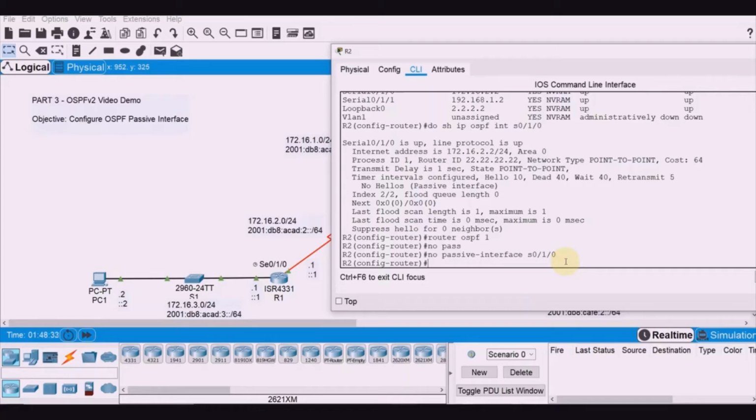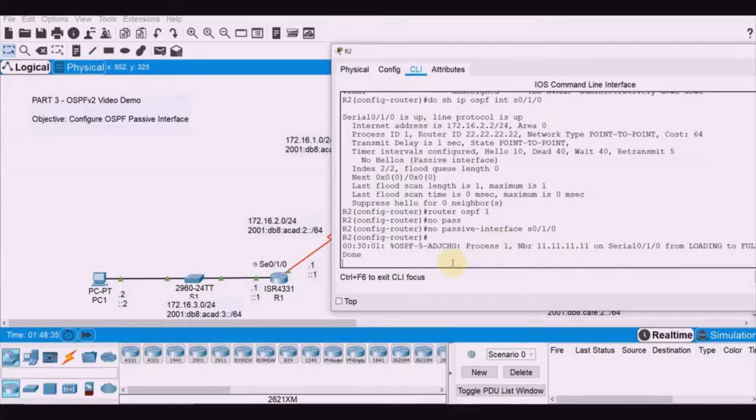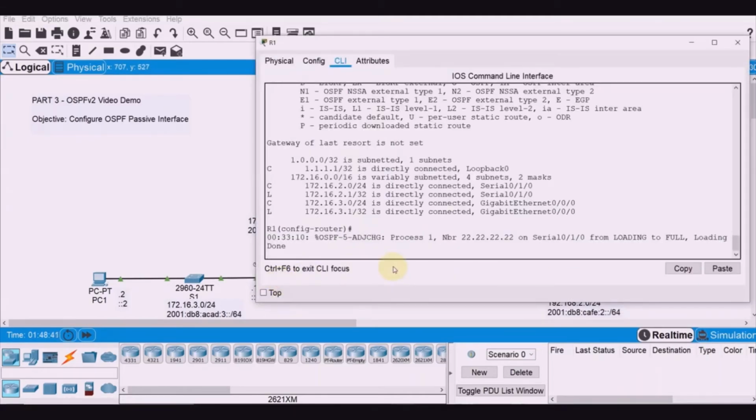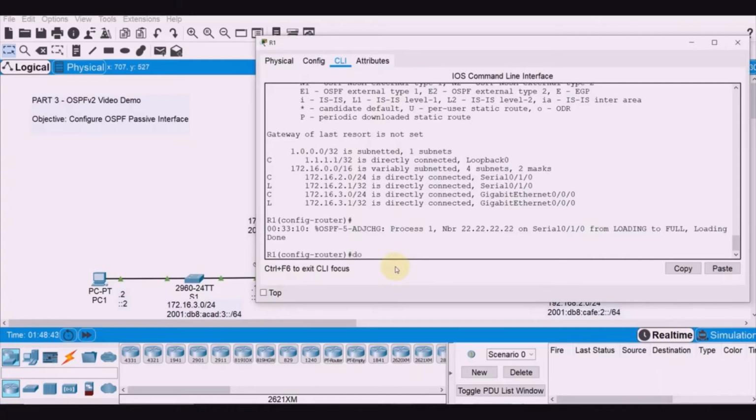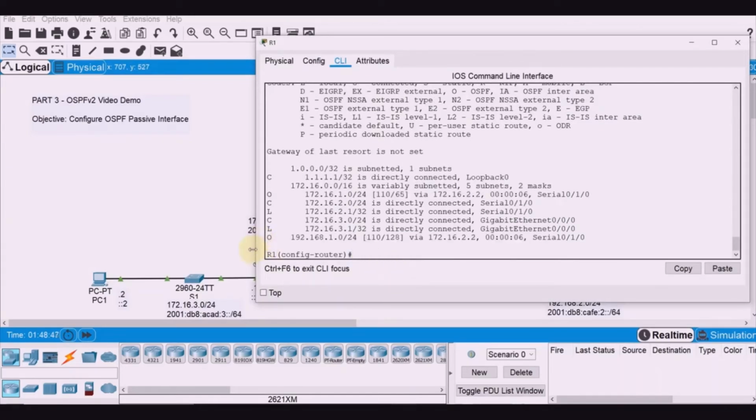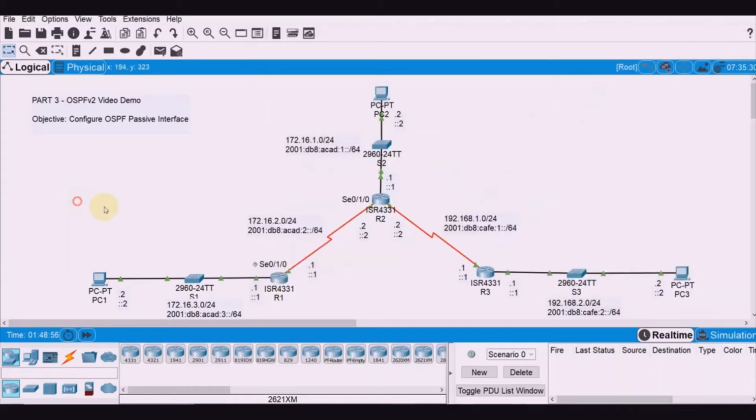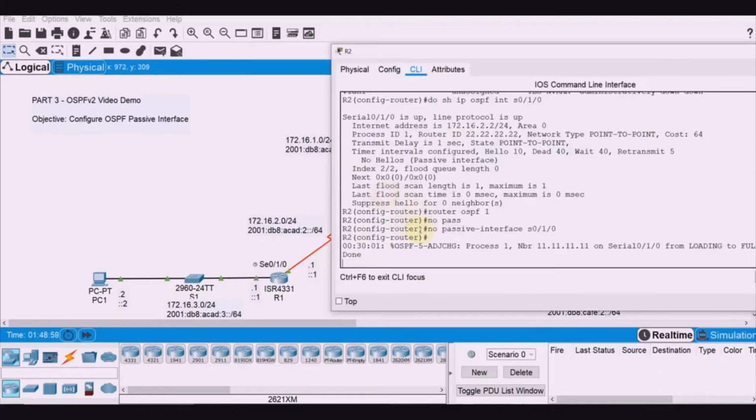And afterwards, after some time, there should be now adjacency, as you see here. Okay, so we have now adjacency. And therefore when we execute here do show IP route, right? So we can now see there 1.0 and also 192.168.1.0 there. But then we haven't yet configured that.